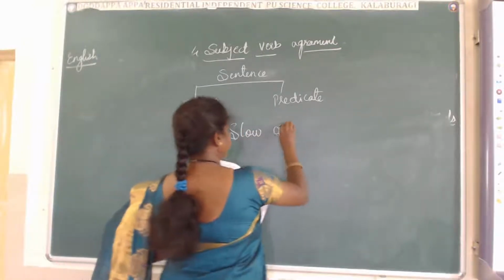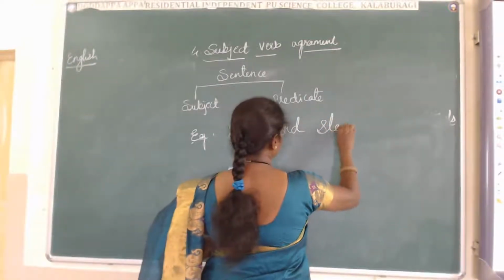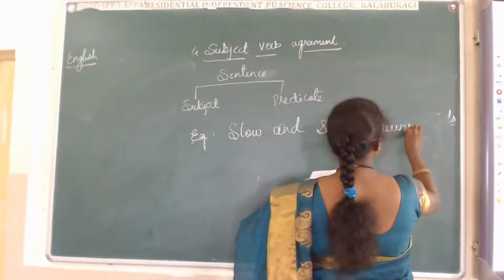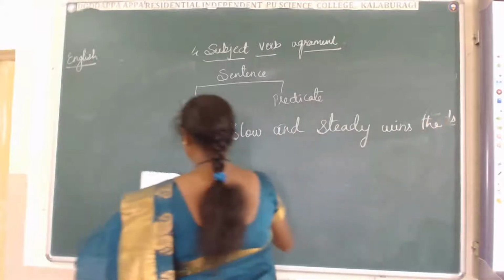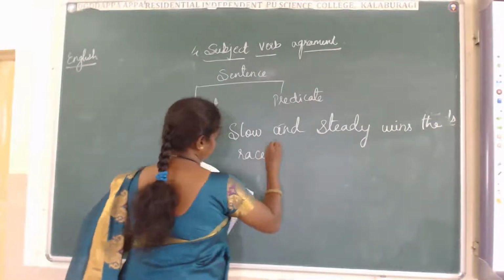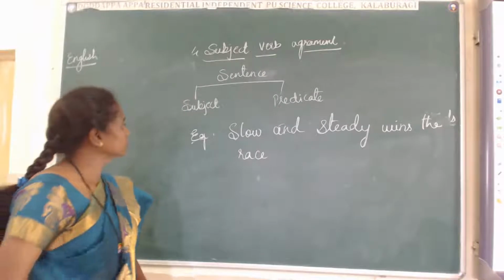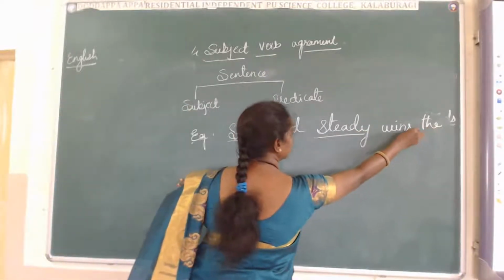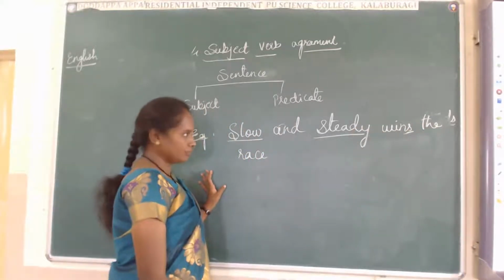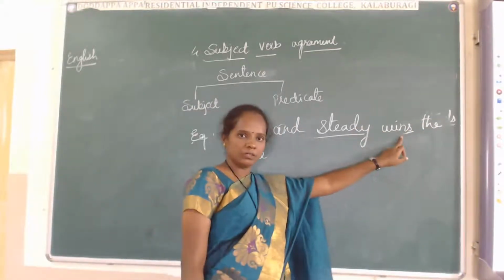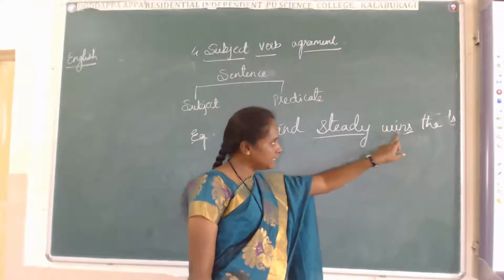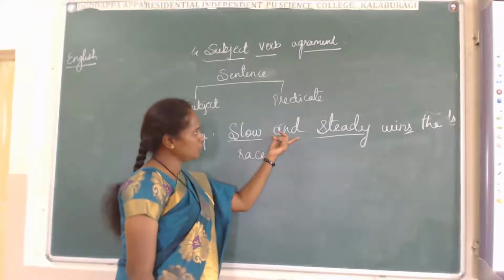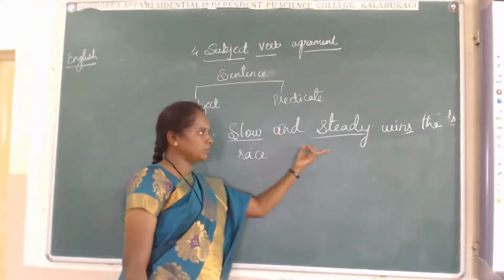Another example I want to give you. Slow and steady wins the race. We used wins here. I told you s and es we use for singular. You may think slow and steady will become separate, both will be separate.